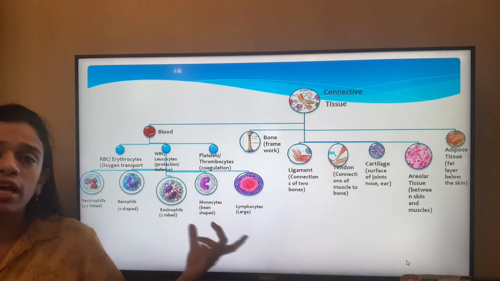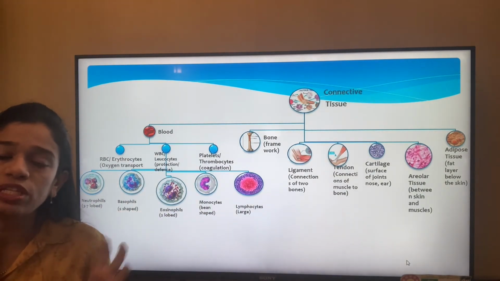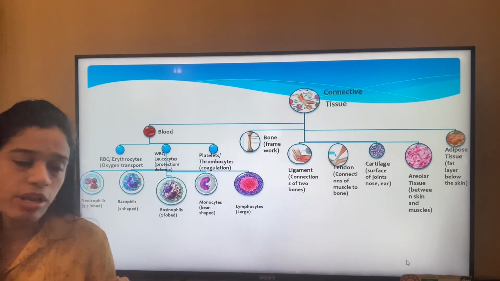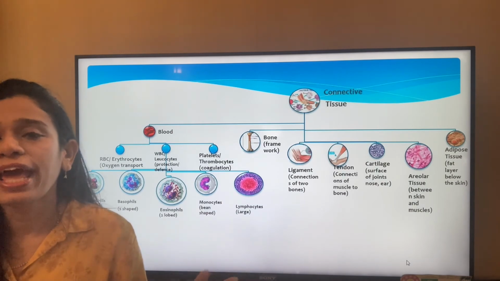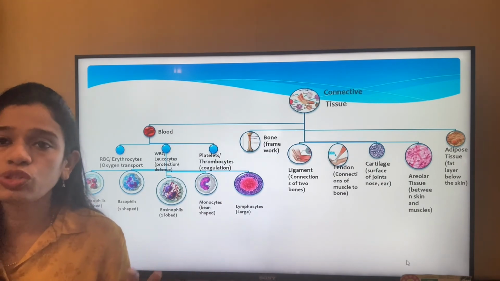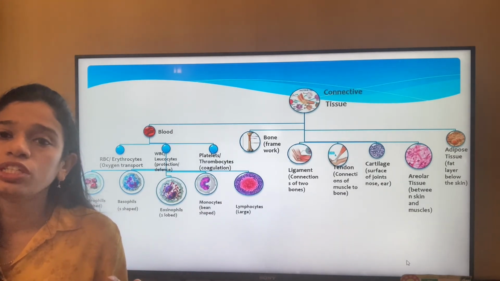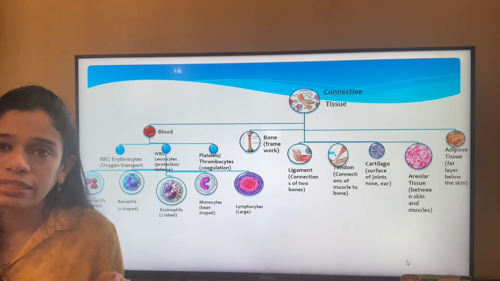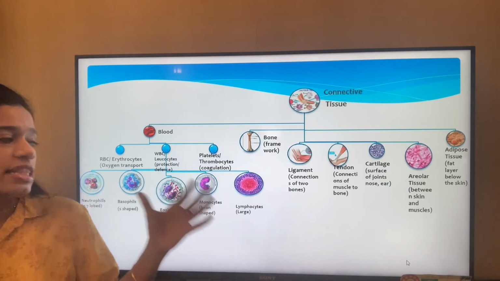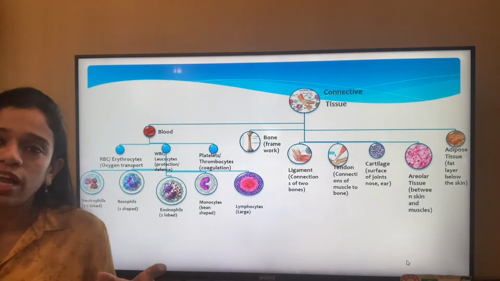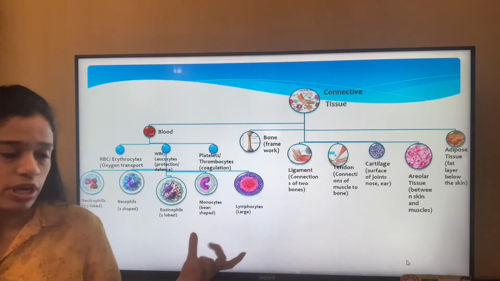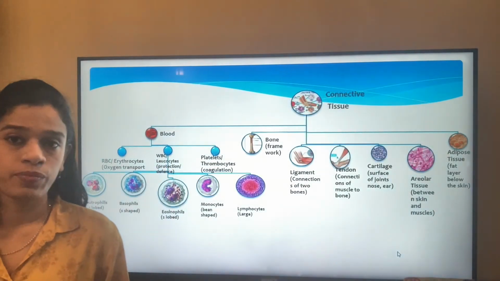But this monocyte and lymphocyte, what they do, instead of fighting with any foreign invasion or any foreign body, they simply go and engulf the foreign particle in order to swallow it up, in order to remove that foreign particle completely. They don't start any war with it, but they immediately engulf and try to swallow it, just to remove the foreign body. This is how these work.